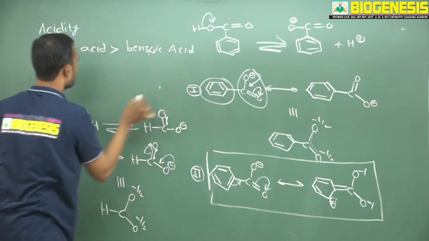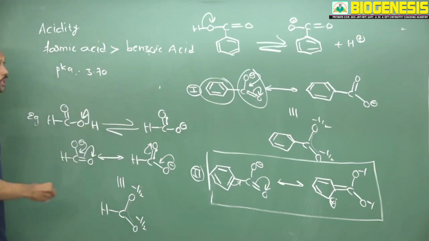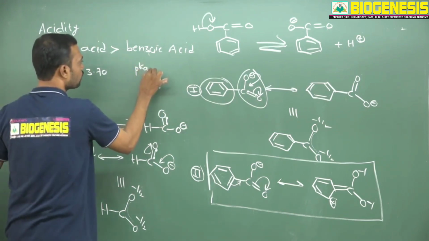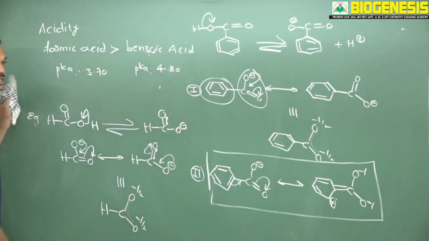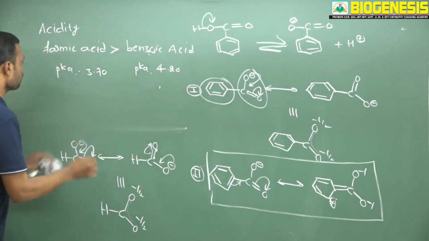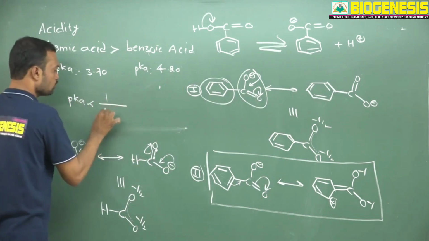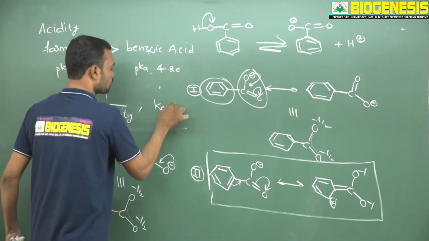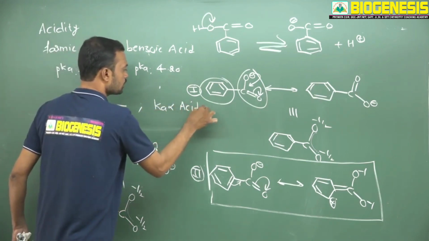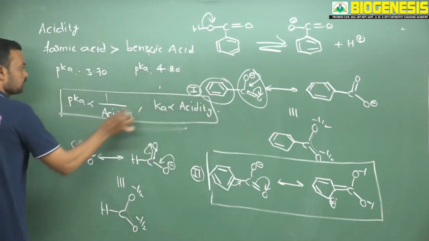If you consider the pKa value, formic acid is 3.70, and what about the pKa value for benzoic acid? That is 4.20. As pKa increases, acidity decreases. So finally we can say pKa is inversely proportional to acidity. It is always directly proportional to Ka, and directly proportional to acidity. This is exactly what you expect for these molecules.